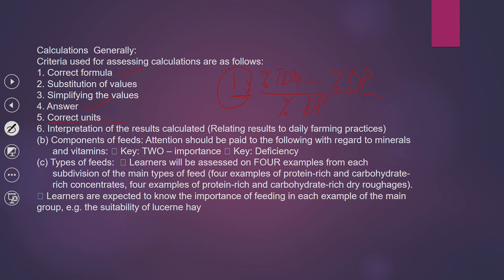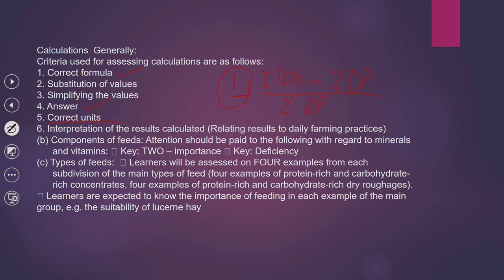For example, for digestibility coefficients, it is compulsory that your answer at the end of the day should be in percentages. So if your answer is not in percentages, you will lose a mark for the correct unit. So you need to make sure that before you calculate, you put your formula, and you know that at the end of the day it is expressed in percentages, or it is expressed in kilograms, so that you have that mark for correct units.